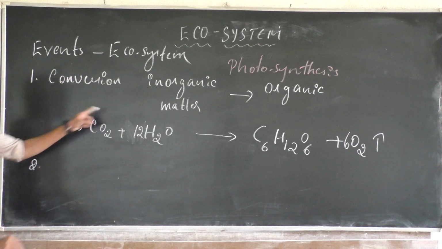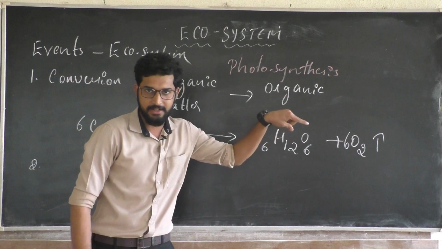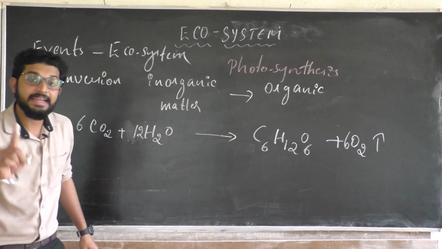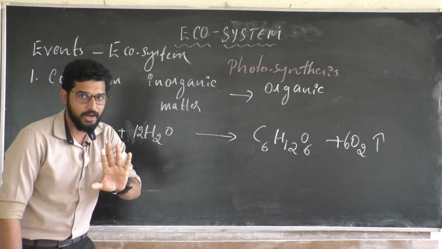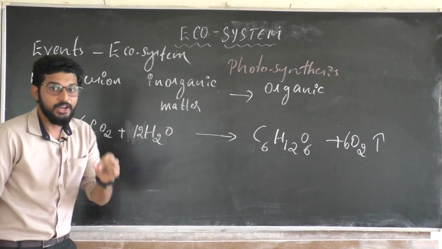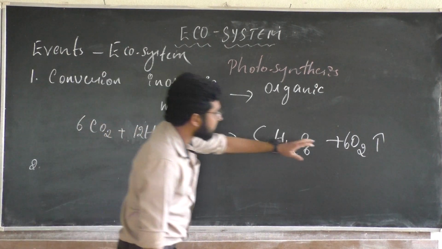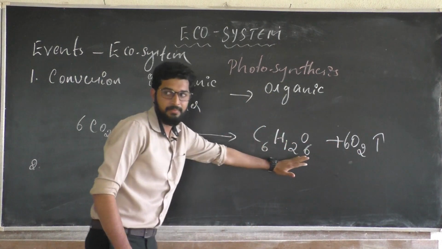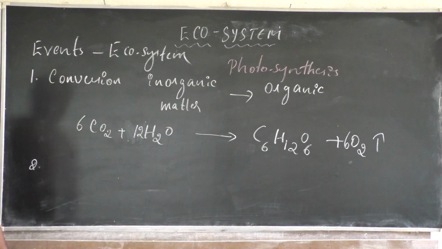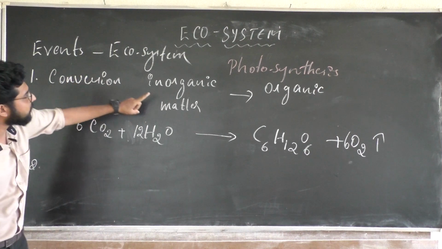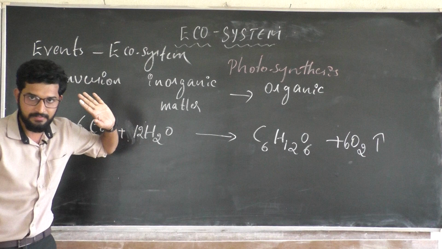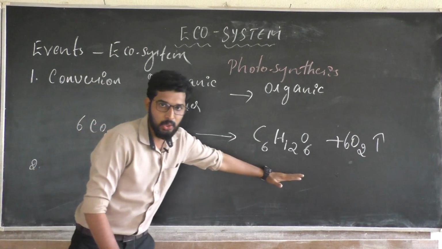The first event is a conversion of inorganic into organic, right? This is the reaction, and oxygen gas will be evolved here. Then the next step: the inorganic has been converted into organic. We have glucose.